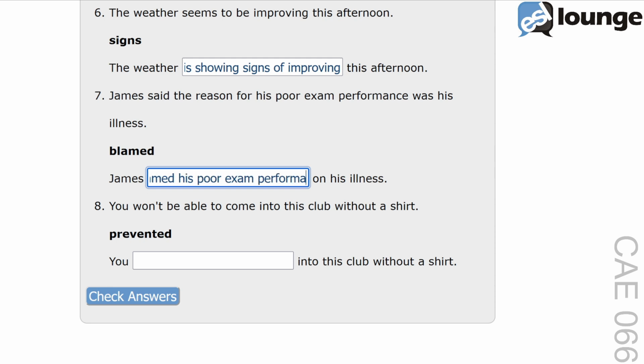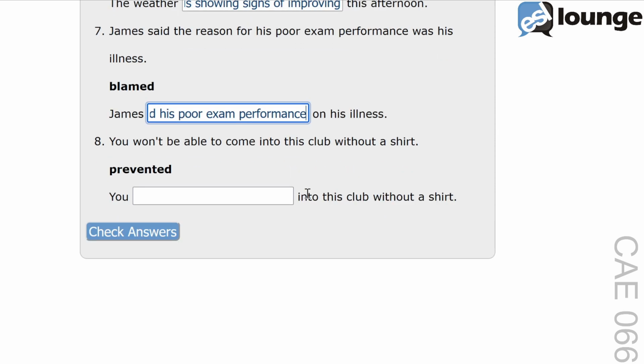The phrase, blamed his poor exam performance, means he attributed his failure to his illness. This indicates the cause of his poor performance, in his opinion. Another example, she blamed her lateness on the heavy traffic. Finally, question number 8. The original sentence is, you won't be able to come into this club without a shirt.